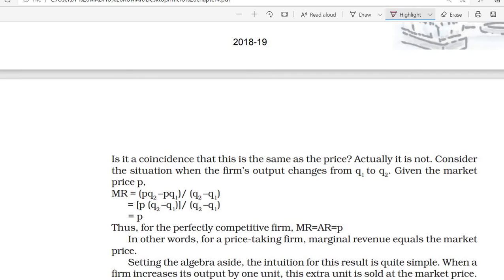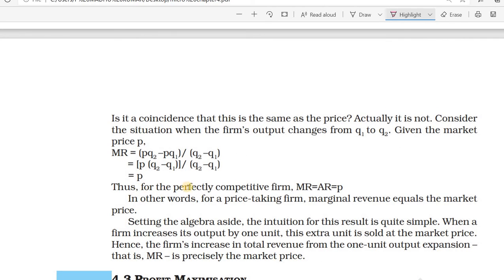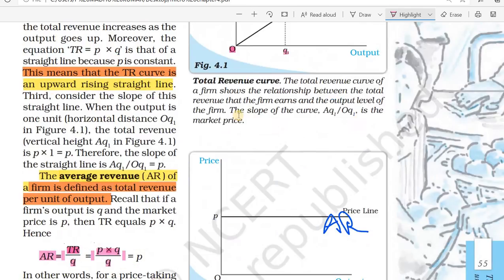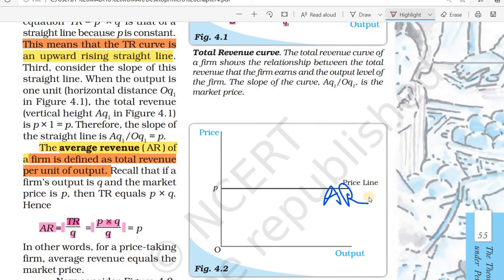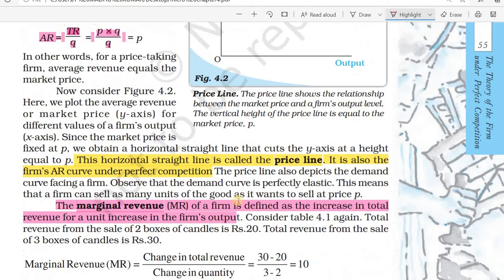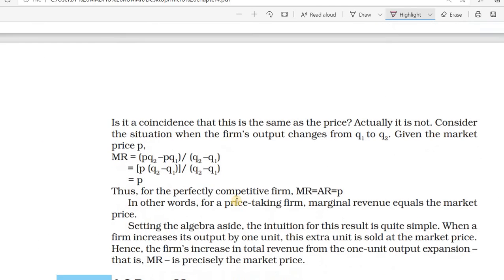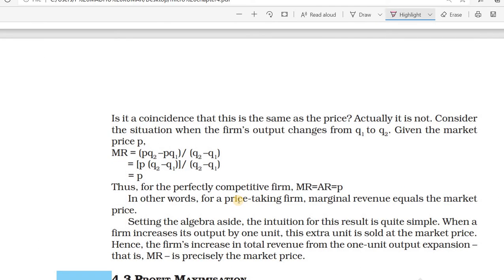Then here, thus, for the perfectly competitive firm, marginal revenue equals average revenue equals price. Means, here we know this is the average revenue curve, this is the price line, and this one will be the marginal revenue curve. Okay. Then in a perfect competitive market, marginal revenue and average revenue and price will be the same.